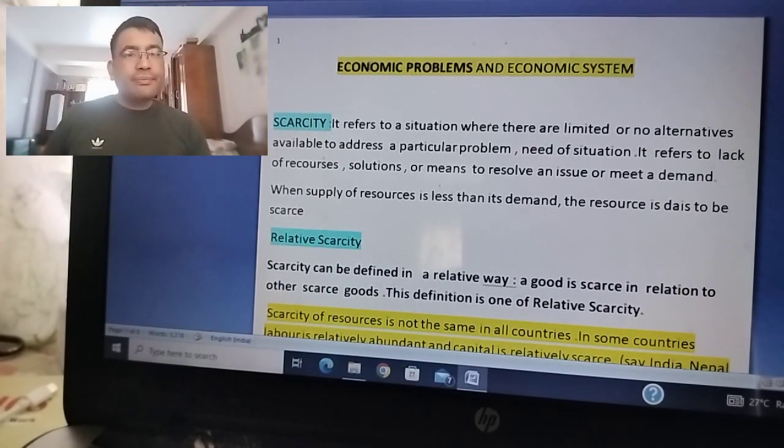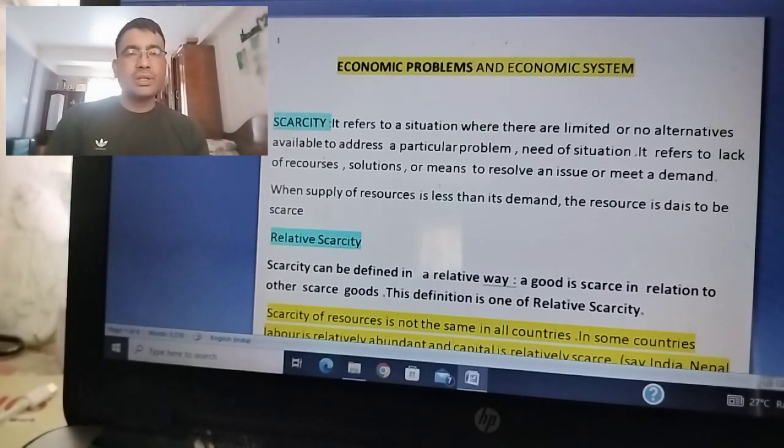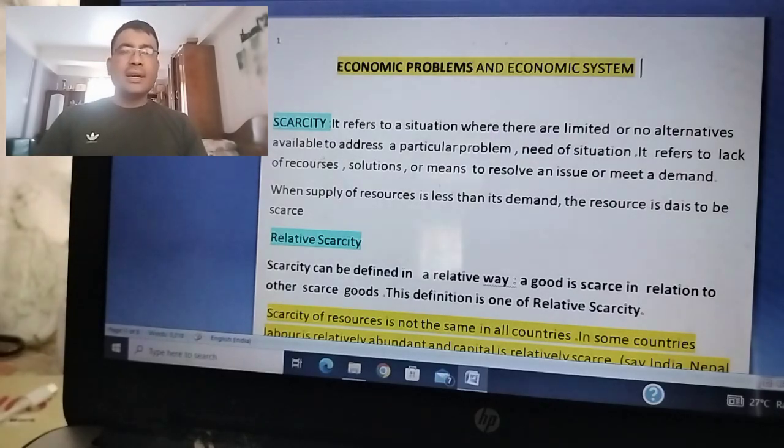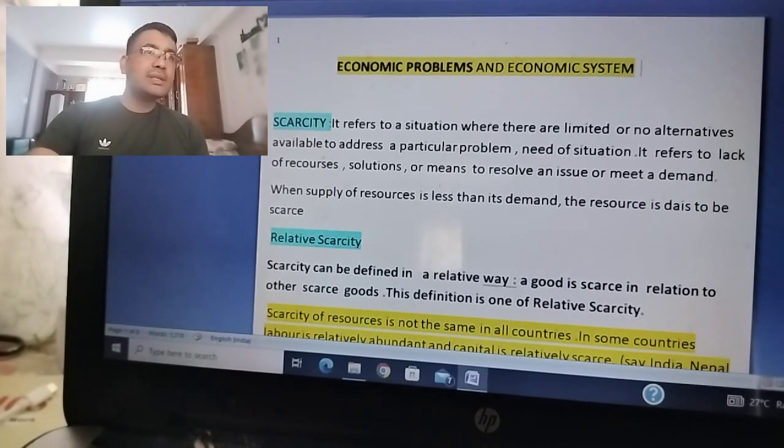When the supply of resources is less than the demand for resources, we call it the scarcity of resources. This is the real meaning of scarcity. Now let's try to understand what relative scarcity means.